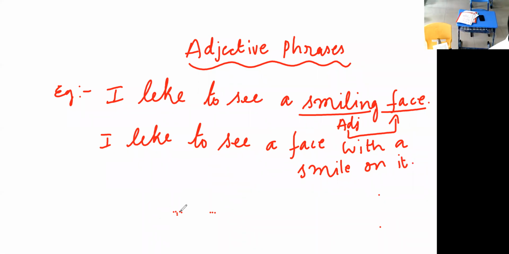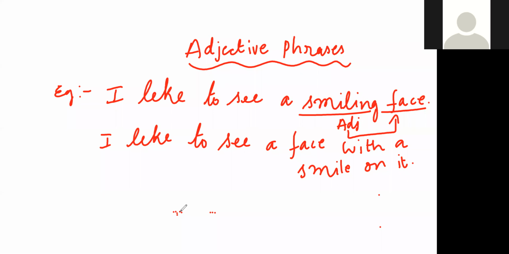Now you underline. From where you have to underline, you have to tell me. Where is the adjective phrase? You have to identify now. I like to see a face with a smile on it. Smile on it, sir?